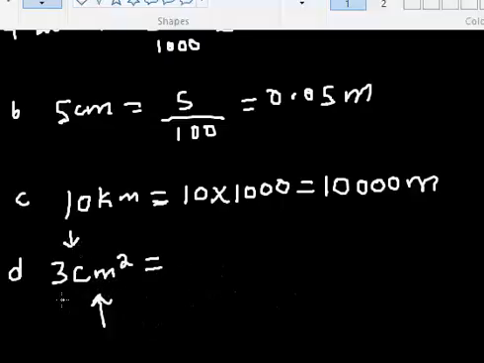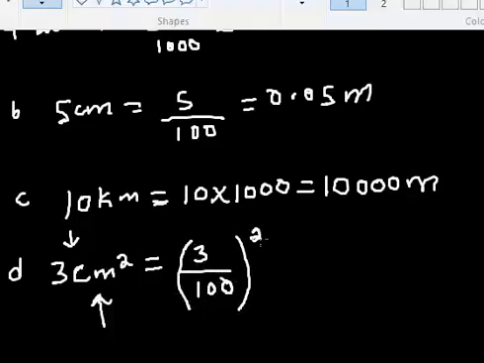The first thing you need to do is convert the centimeter to meter, then you square it. So I convert the centimeter to meter, and of course that is dividing by 100. That is the first thing you need to do. Then for square, you have to square your answer.